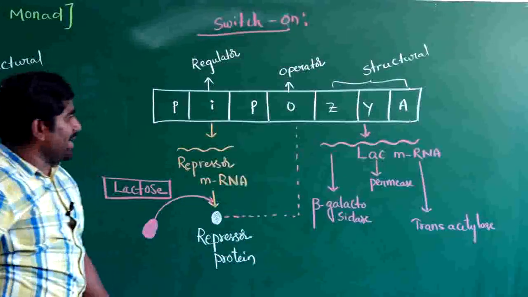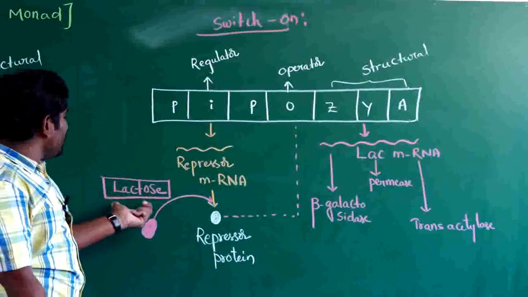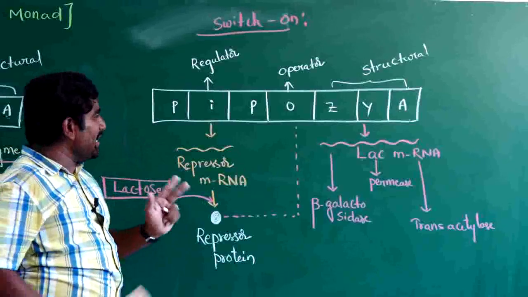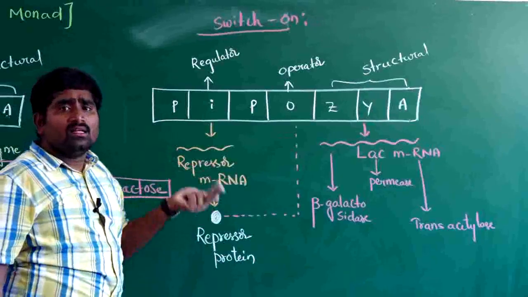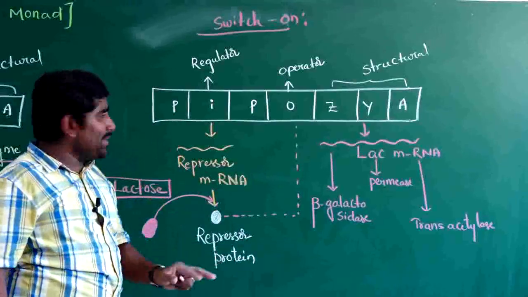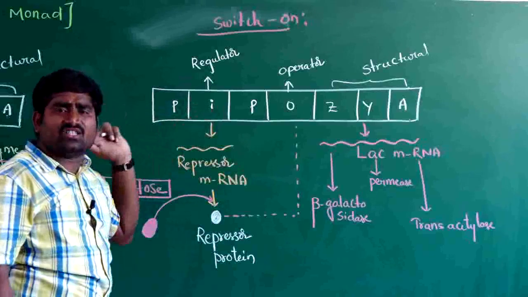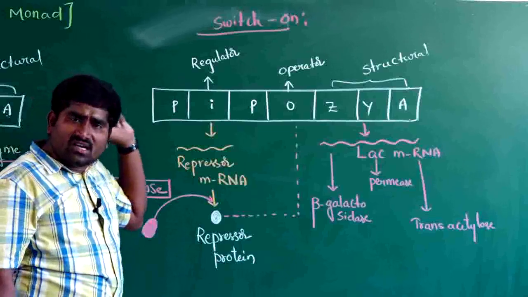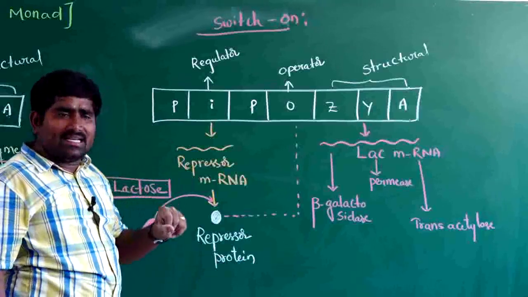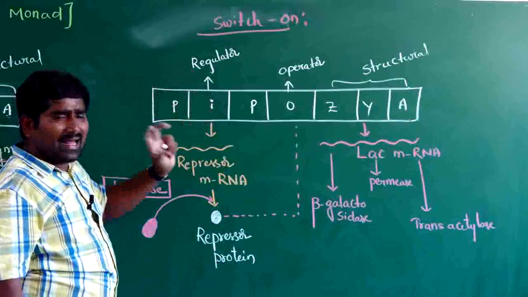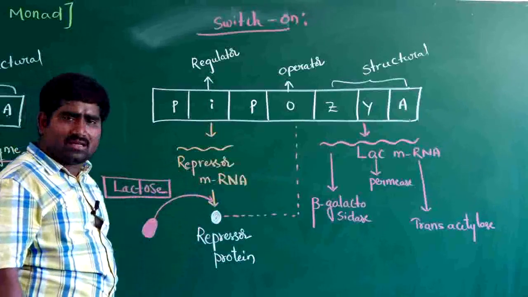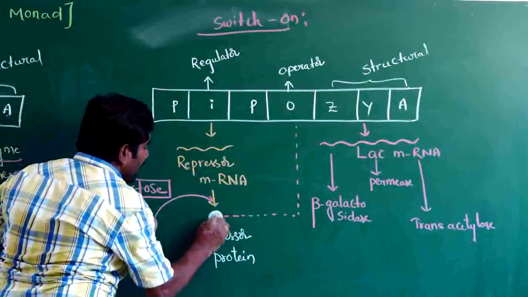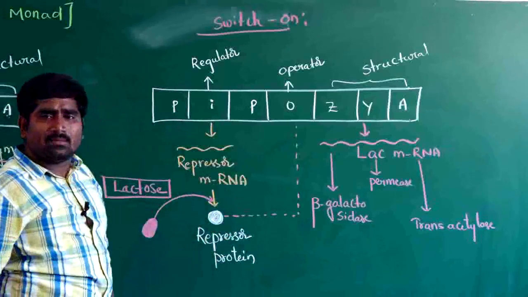In this switch on mechanism, lactose is available to the bacterium. When lactose is available, the same procedure happens here also. In the switch on mechanism and the switch off mechanism, the I gene performs the same function. There will be no difference in the function of the I gene. In both cases, the I gene acts as the regulator gene and produces an mRNA called repressor mRNA. This repressor mRNA produces a protein called repressor protein, same as in the switch off mechanism.